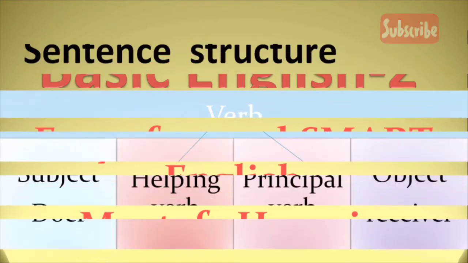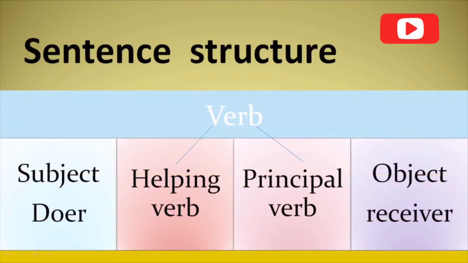Let's begin our journey. In this sentence structure, we can see that subject is the doer of an action. Then we have verb. Verb is subdivided into categories as helping verb and principal verb. And then we have the object. Subject is the doer of an action. Object is the receiver of an action.